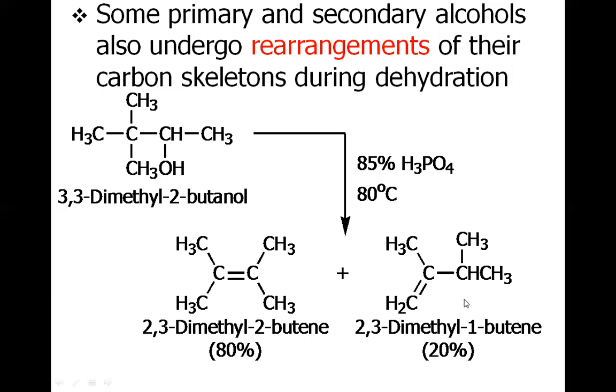This one is the product that is expected, but we see this other product to be more abundant. And how is it possible? We do not have the beta hydrogen here, and we have three methyl groups attached to this carbon, but in this particular product, we don't have three methyl groups attached to this carbon. So definitely something must have occurred, and that thing is called a rearrangement.